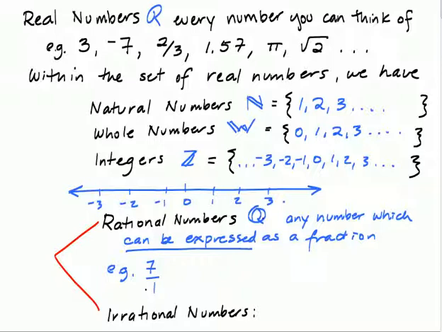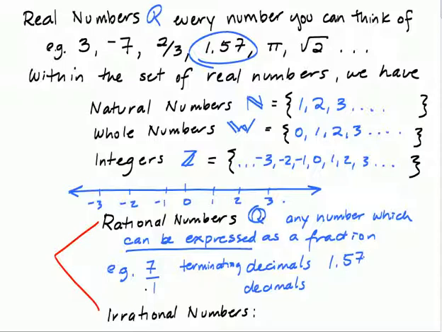Another example of rational numbers, so let's talk about decimals here. So we have two types of decimals that are rational numbers. They can be expressed as a fraction. The first type is when they stop, and those are called terminating. So for example, up here we've got an example of a terminating decimal, 1.57, it stops. And if we wanted to express that as a fraction, we can say that's 157 over 100. So yeah, we can express that as a fraction.